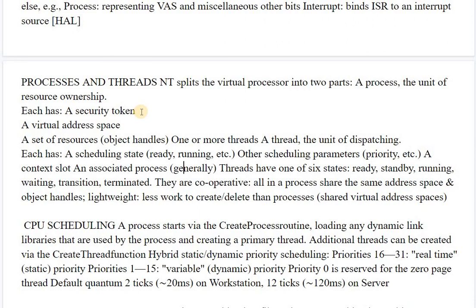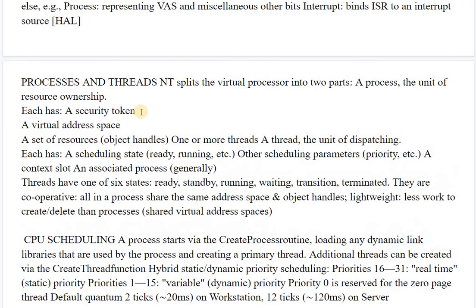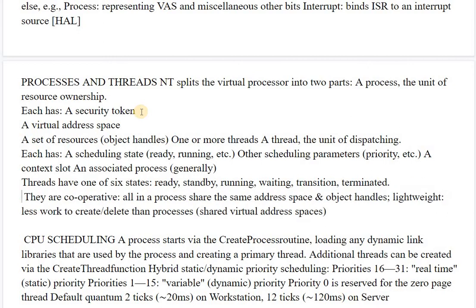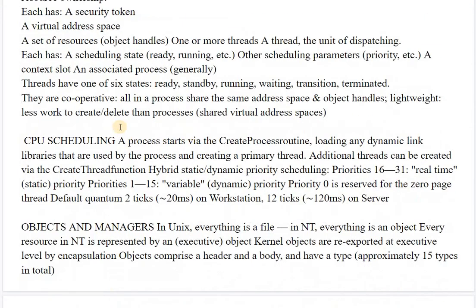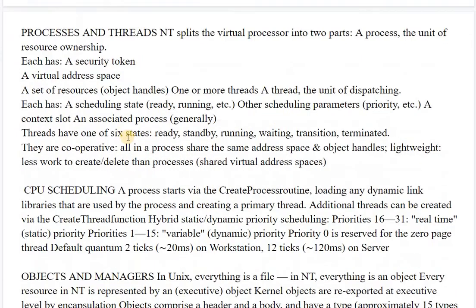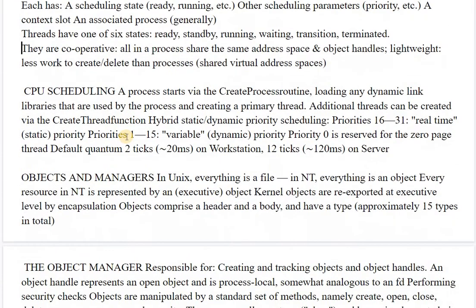Generally a thread has 1 to 6 states, and these states are ready, standby, running, waiting, transition, and terminated. They are all cooperative, all threads in the process share the same address space and the object handles. Threads are lightweight, requiring less work to create and delete than processes. So processes and threads are similar to what we have studied in the subject operating system.